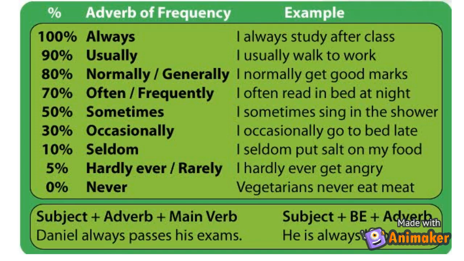He is always happy. So when we have the verb to be, the adverb comes after. When we have other verbs, the adverb comes before. I think it's clear.